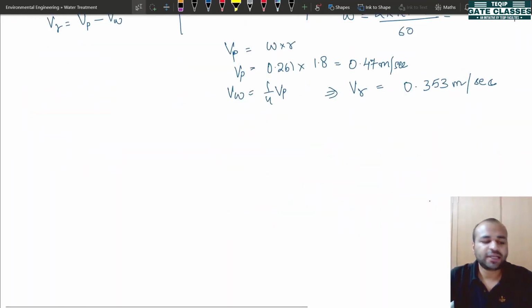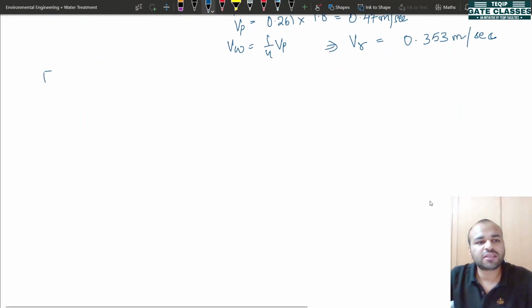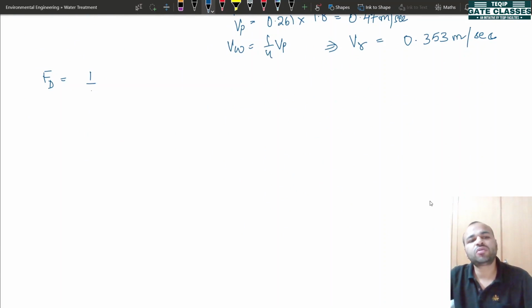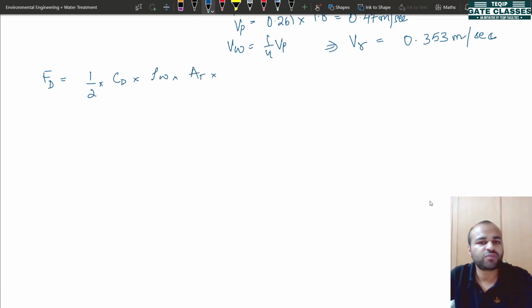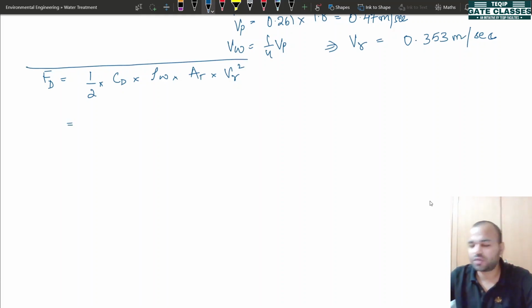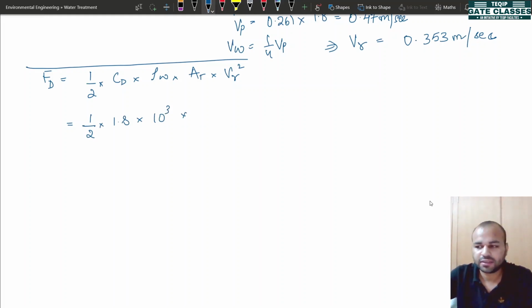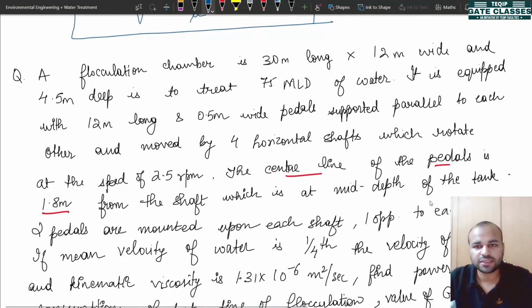Okay, now let's move on ahead. Let's try to find the value of drag force. So drag force is given by half times drag coefficient multiplied by density of water multiplied by area of pedals multiplied by VR square. Okay, now here as you can see in the question the value of drag coefficient is not given, so I will assume it to be 1.8. The density of water is 1000. The area we can calculate. How will we calculate? See, it is given here.